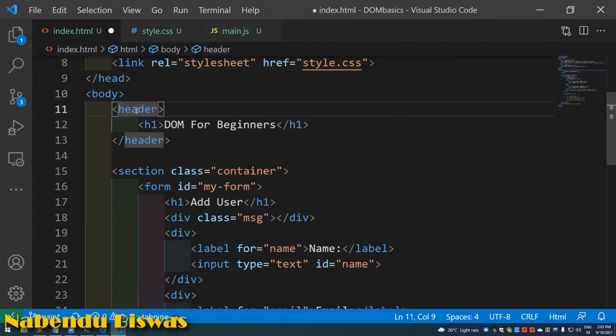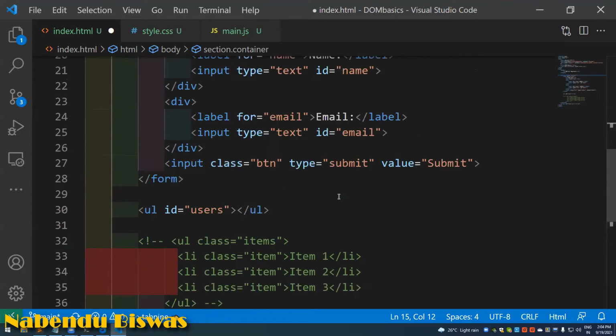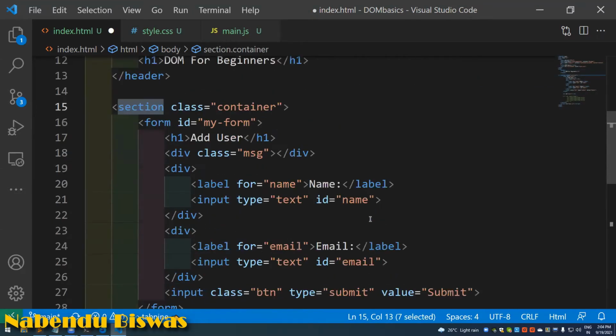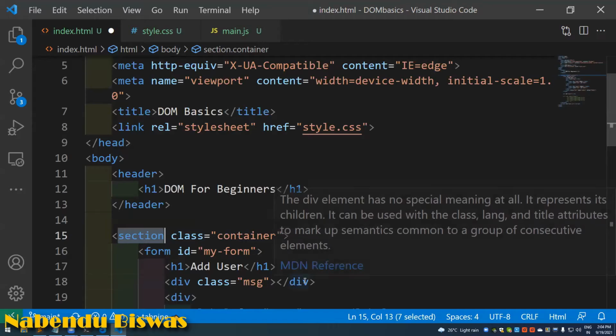So we have a header tag which has an h1. See, this one thing I think I have not told yesterday because it was a short course. Header tag is there, section tag. Yesterday someone was asking what a div is, why we use div. Here also we could have used a div here and a div here, but we are using header and sections. These are known as semantic tags.